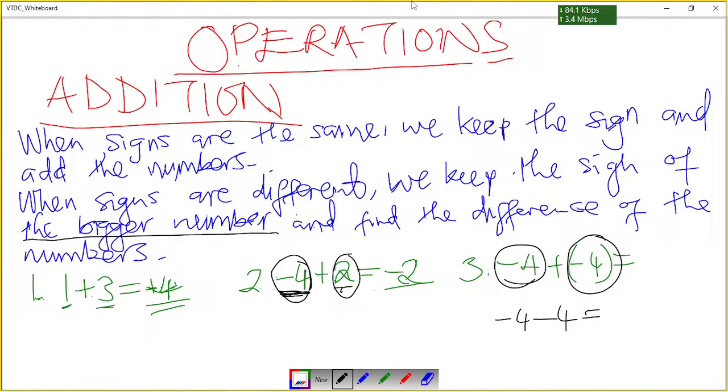We have started with addition, then I'll go to subtraction, then multiplication, then division. Now here we have a negative number and a negative number, so there are two negatives. We said if the signs are the same, we maintain the sign, and both numbers have the sign of a negative. So when the sign is the same, we keep the sign and add the numbers. We add 4 plus 4 without considering the negative, which gives us 8, so negative 8 is our answer.